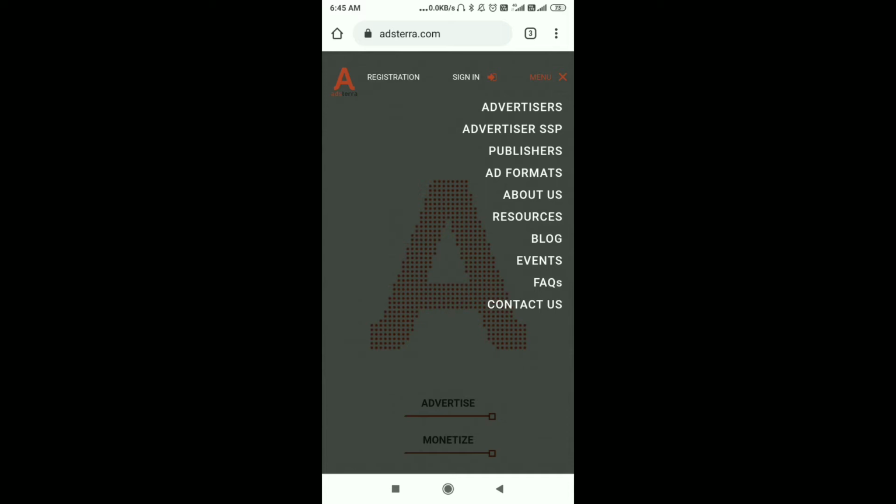How can you start this? First of all, you have to sign up. If you want to display ads on your website, go in as a publisher. If you want to advertise your website, go in as an advertiser. Since you want to publish ads on your website, sign up as a publisher.